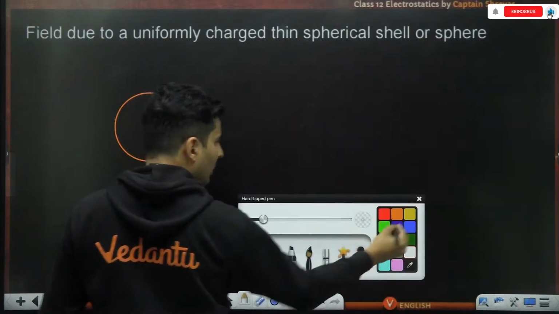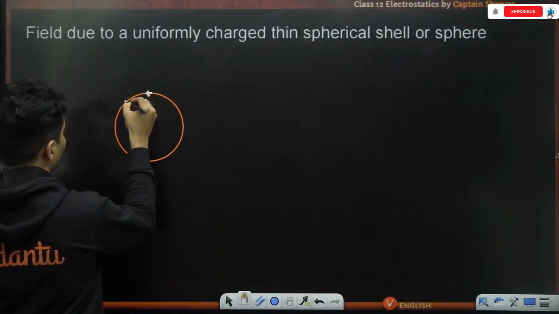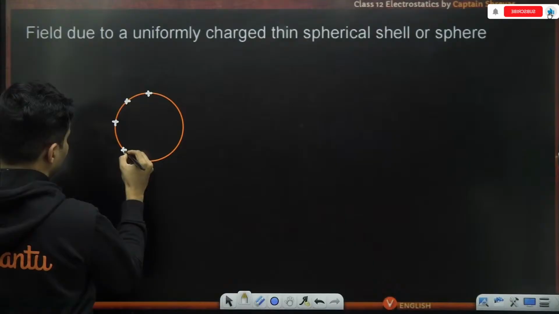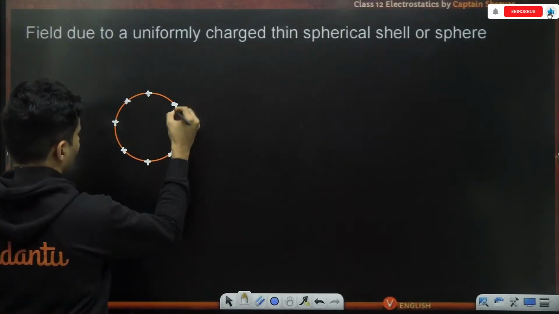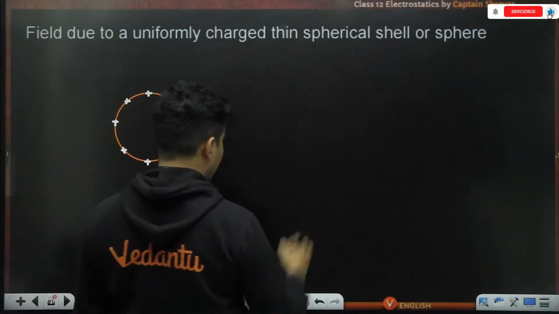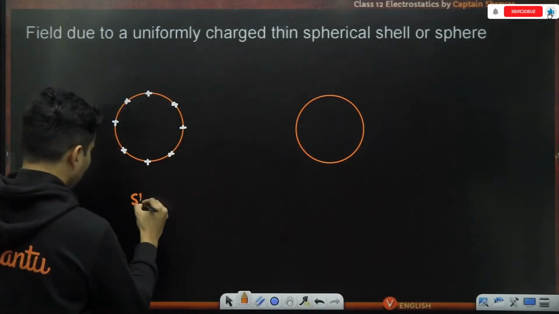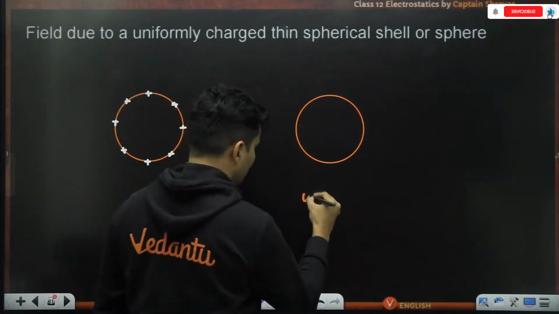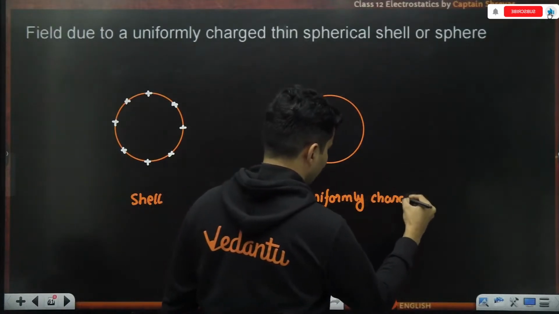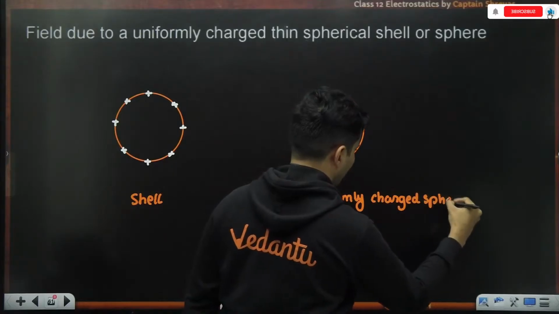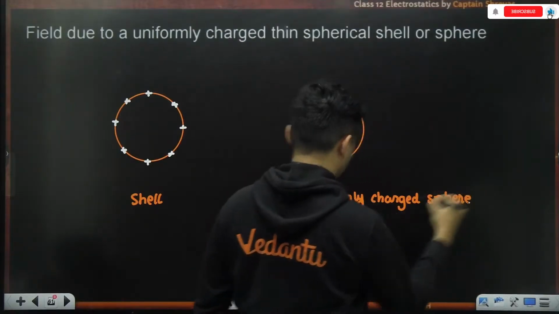The charges on it are only there on that shell, maybe like this. And this is a uniformly charged sphere.